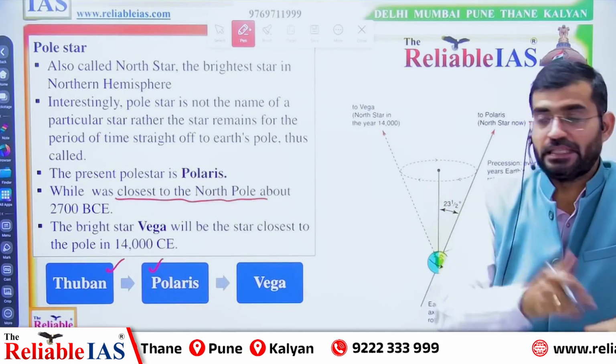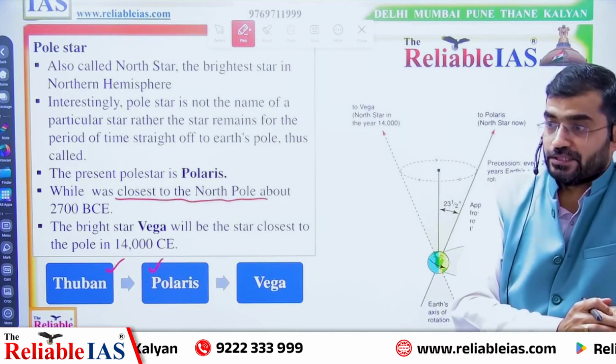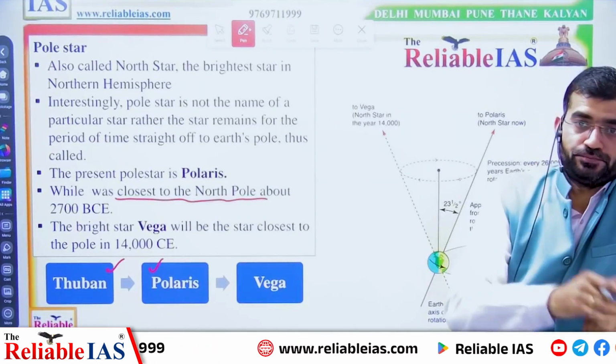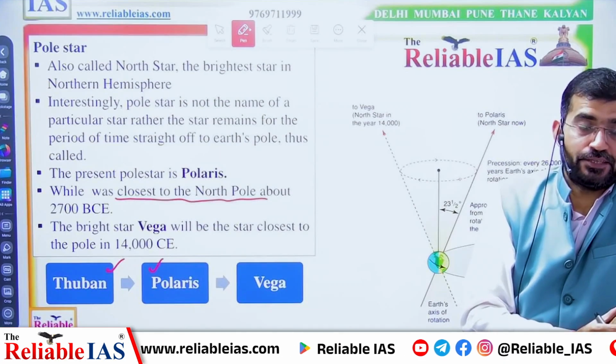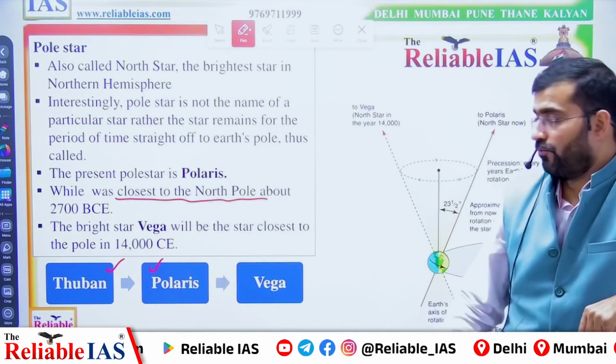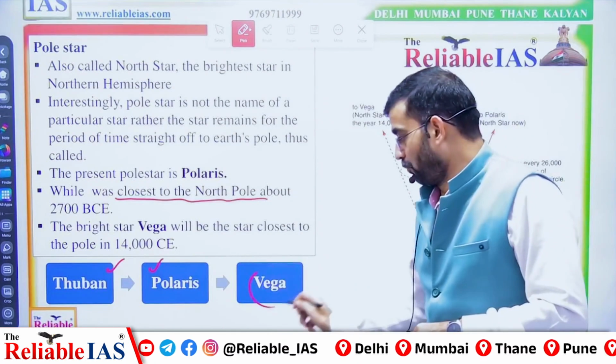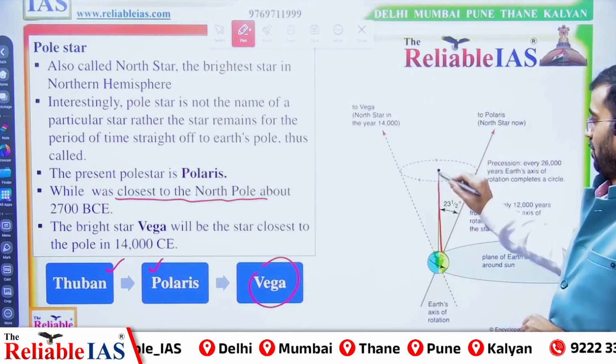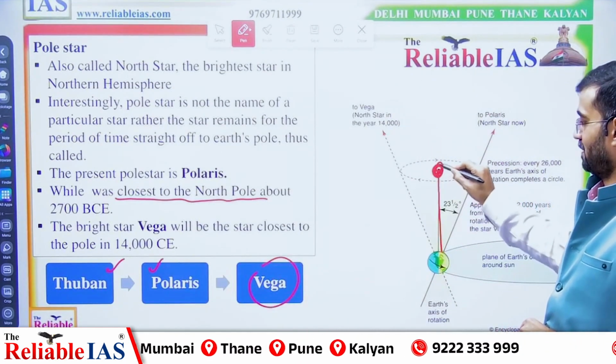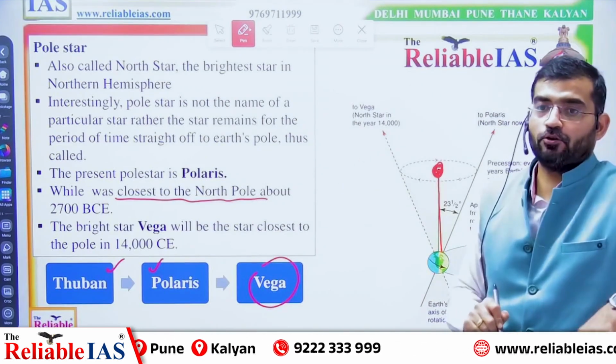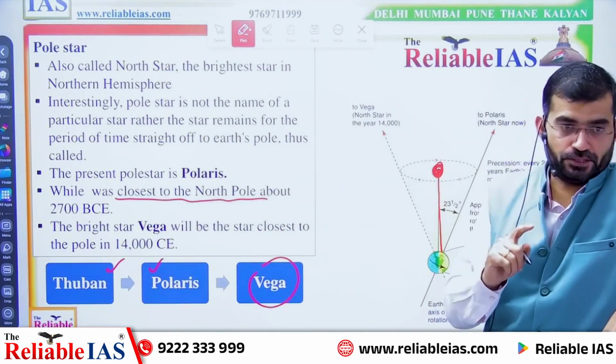This star is playing the role of the North Star. In the future, scientists have calculated that Vega will be the next pole star, and it will occupy the place that is at present occupied by Polaris.